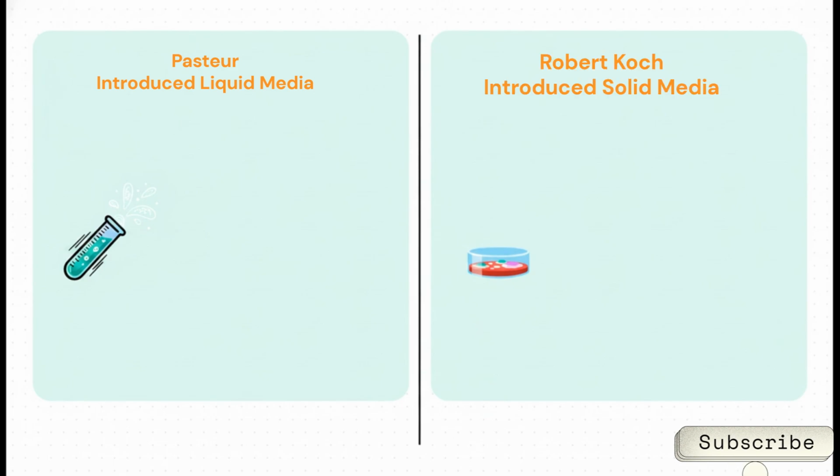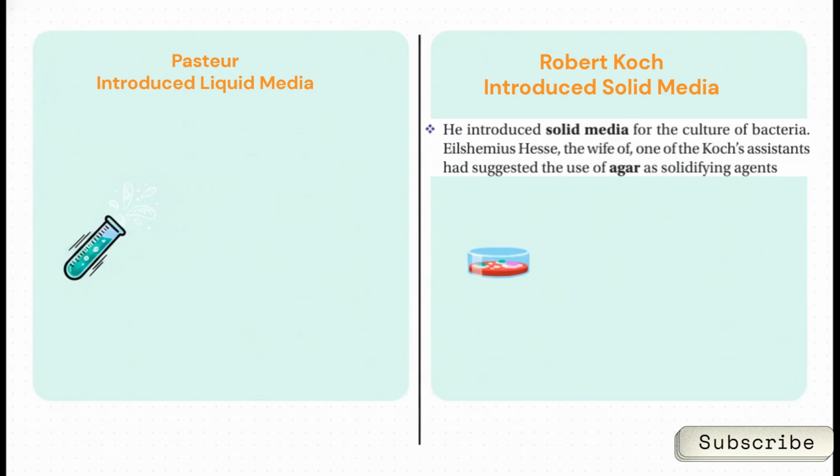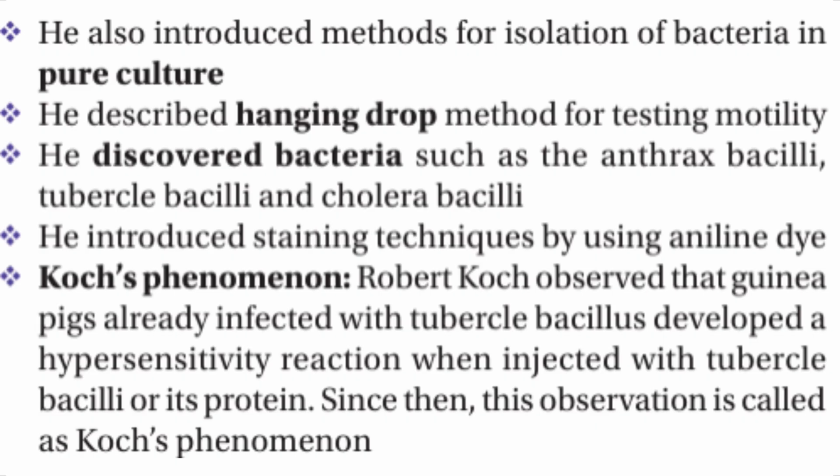He used agar as a solidifying agent, which, fun fact, was actually a brilliant suggestion from Fanny Hesse, the wife of one of his assistants. This massive switch to solid media allowed Koch to introduce methods for the actual isolation of bacteria in pure culture. It was a total game changer. Koch was an absolute master of identification.